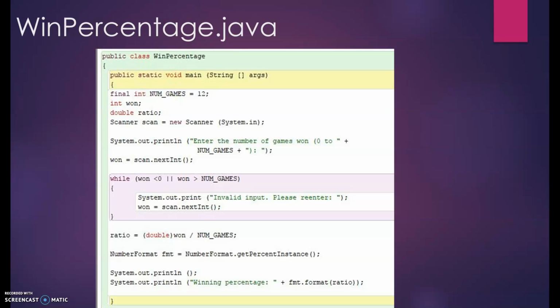Validating input data, avoiding errors such as dividing by zero, and performing other actions that guarantee proper processing are important design steps. We generally want our programs to be robust, which means that they handle the errors, even user errors, well. Because when users make errors, they blame the program, even when it's their own fault for making the error. So we want to think about what are the incorrect things the user is going to do and try to put in safeguards for that. Please pause the video if you need additional time to study the loop code.